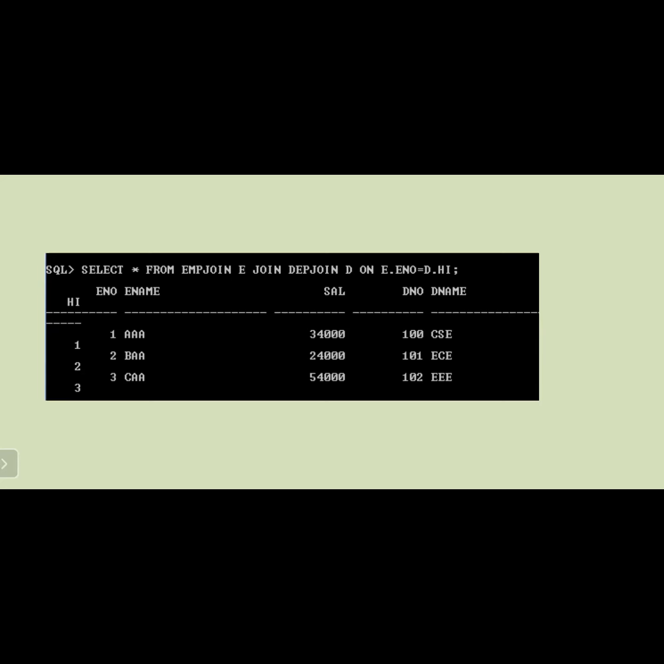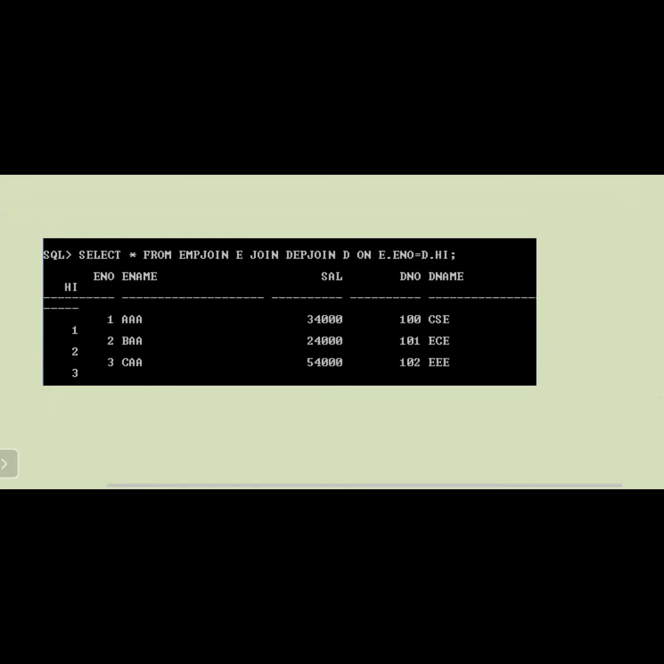That means those which are matched between the employee number in the employee table and the department table are displayed. If you observe here, only 1, 2, 3 and 1, 2, 3 are there. So only these three are common, and that's why only these three are joined.